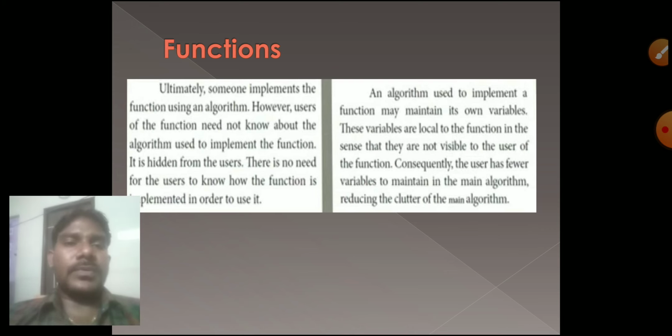The information we need is enough to work with the function itself. Other details will be hidden. That is called a function. That is not for our use. That is for the implementer who implemented that function.